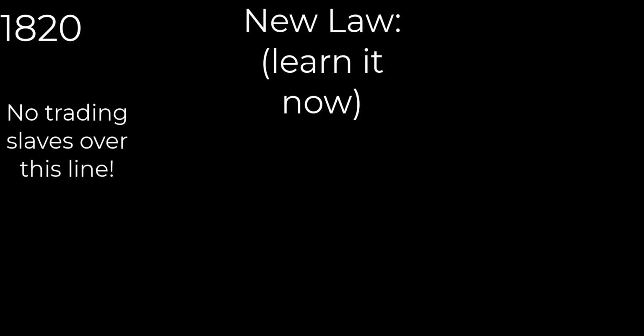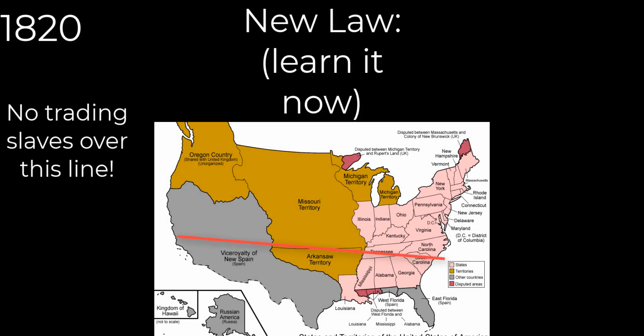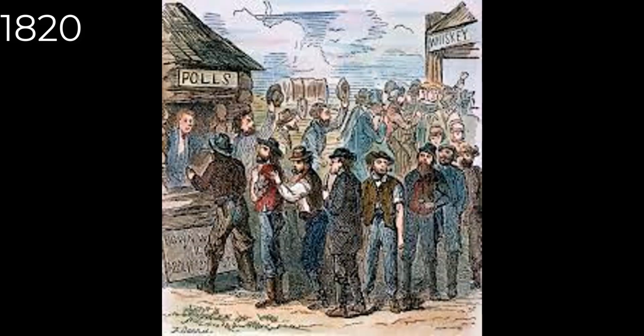The compromise also included a new law that would ban slavery over the 36° 30 parallel on the United States map over Louisiana Territory, which is the territory the U.S. had at the time. Although the system worked for many years, the Missouri Compromise would eventually be repealed in 1854 because of the Kansas-Nebraska Act, which brought popular sovereignty, breaking the rule of the 36° 30 parallel.